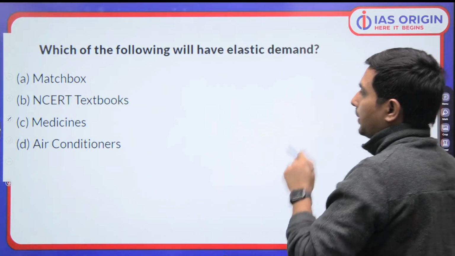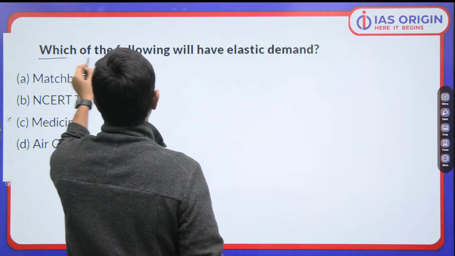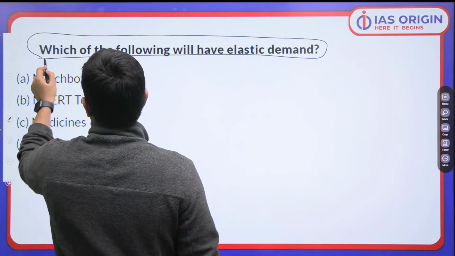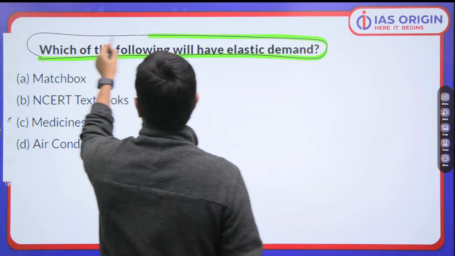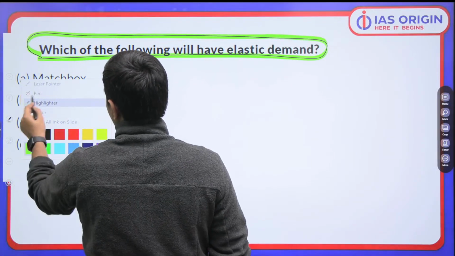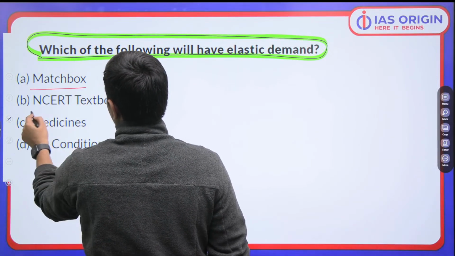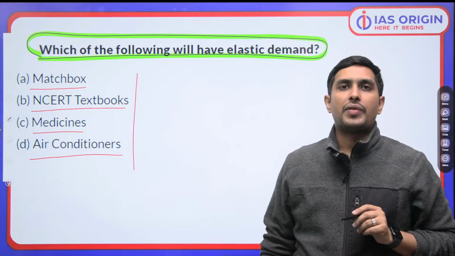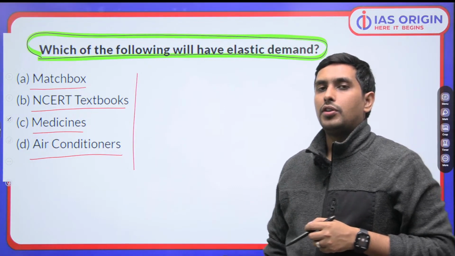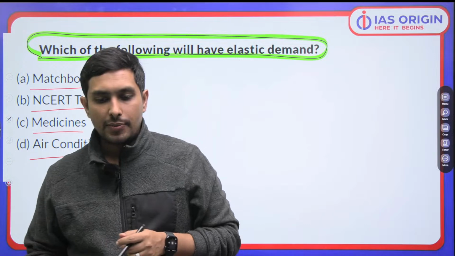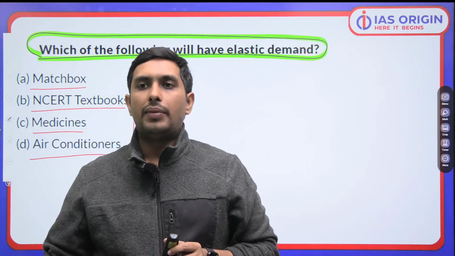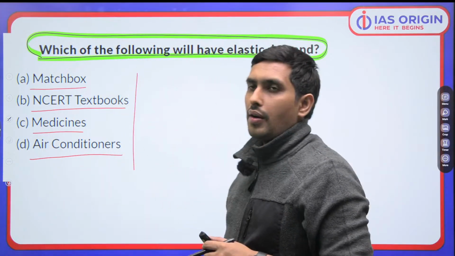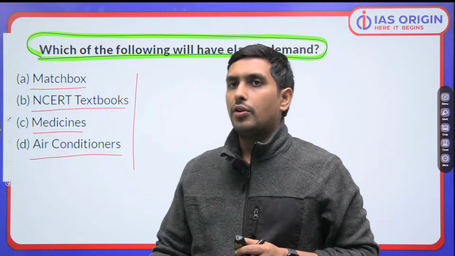Now, let's talk about a very interesting concept. It says, which of the following will have elastic demand? Tell me, which of the following is going to have elastic demand? That is my question. Shabash. Is it the matchbox, NCERT textbook, medicines, air conditioners? What is the right answer? Think about it. Which of the following is going to have elastic demand? That's my question. Now, my question is, what is elastic demand? What in the first place is elastic demand? Batao, how do you define elasticity?